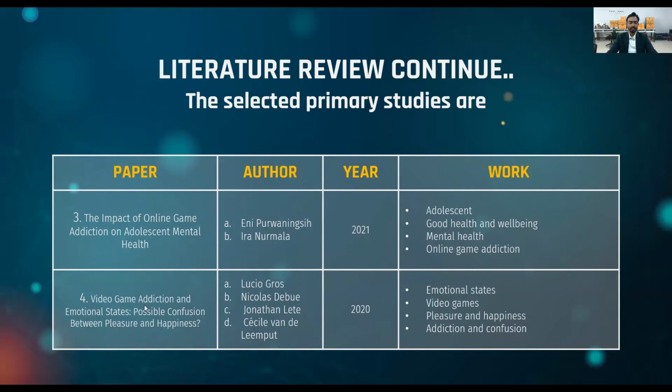Now, coming to the last research paper, Video Game Addiction and Emotional State: Possible Confusion between Player and Happiness. This paper was published in 2020, and the first point studied is the emotional state, describing the emotional state of a player and how it affects their activities and emotions. The second point is video game, the third point is player and happiness, and the last one is addiction and confusion.